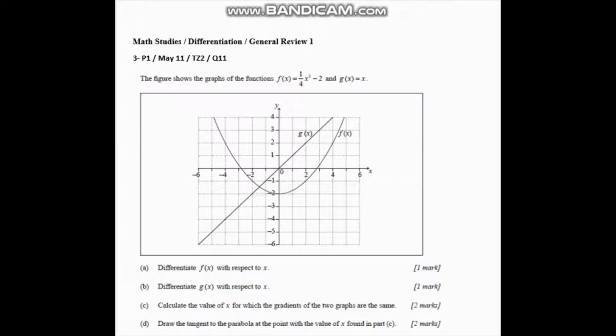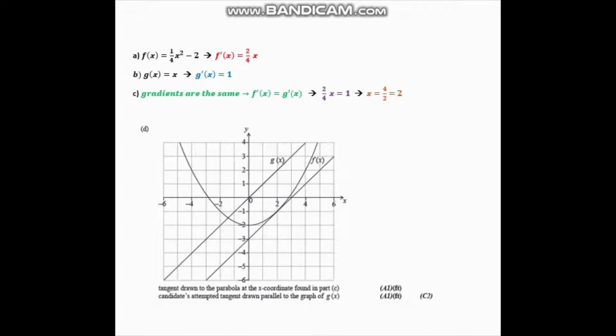I want to calculate the value of x for which the gradients are the same. So like the previous question, we shall equate f dash and g dash and find the value of x. So 2 over 4x equals 1. I equated the red and blue expressions, and this gives me that x equals 2. Now moving on to question D.